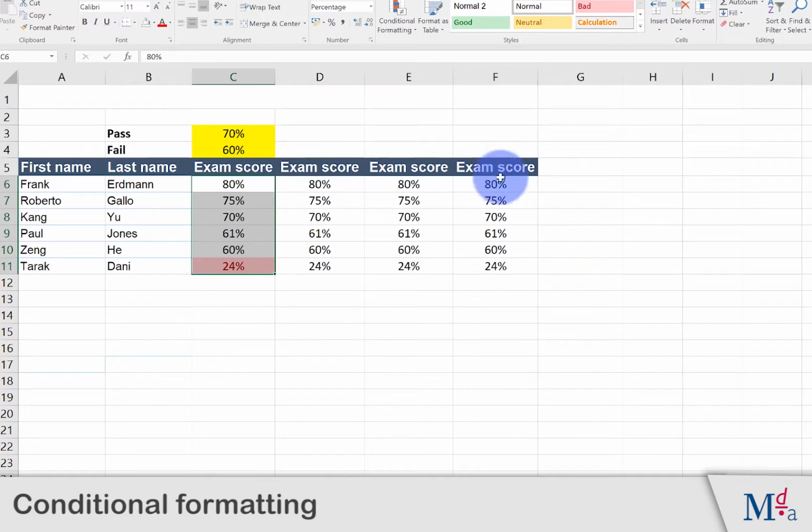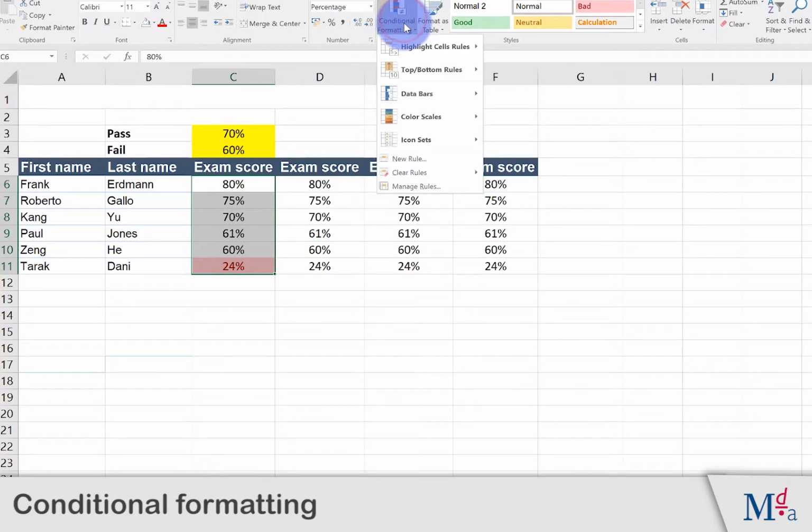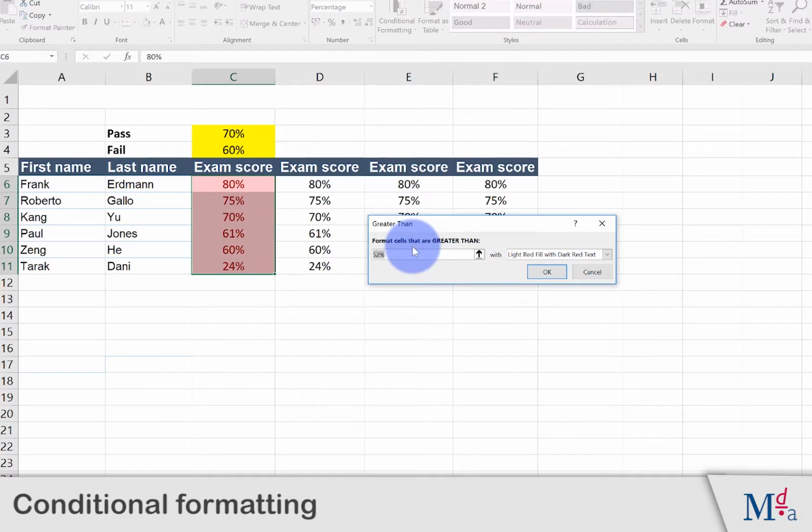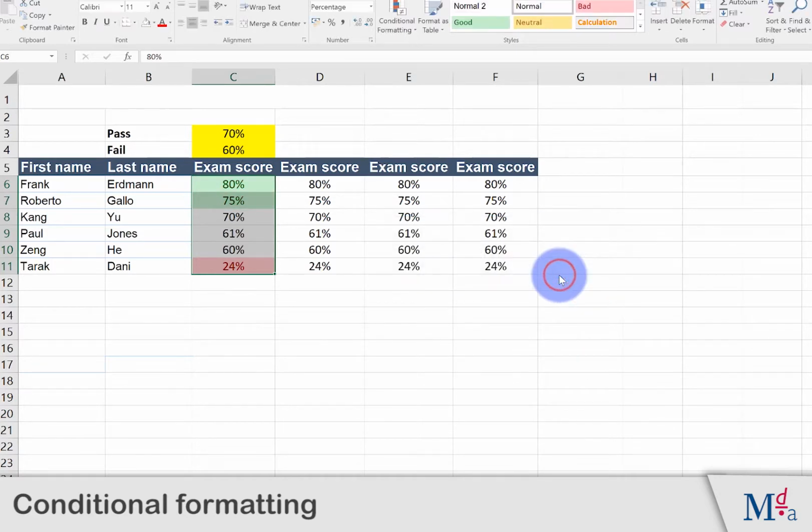Now, let's add an additional rule for those people that have passed the exam. This time, choose greater than and enter 70%. Let's also change the formatting to green fill with dark green text and click OK. Frank and Roberto have now been highlighted, but we are missing Kang, who has passed with a score of 70%.